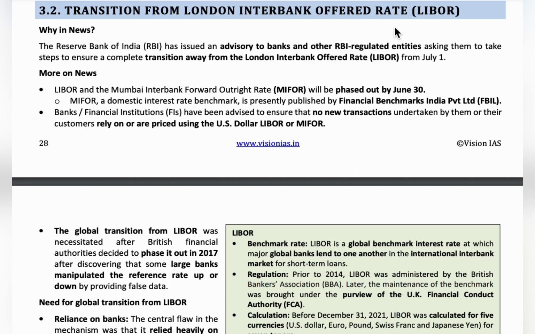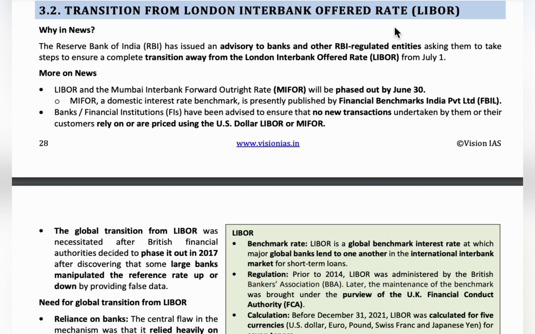Let's study more about this. Some international banks were involved in this scandal and changed the interest rate to make a profit out of it. After the scandal came out, many public and private sector banks came out of LIBOR.